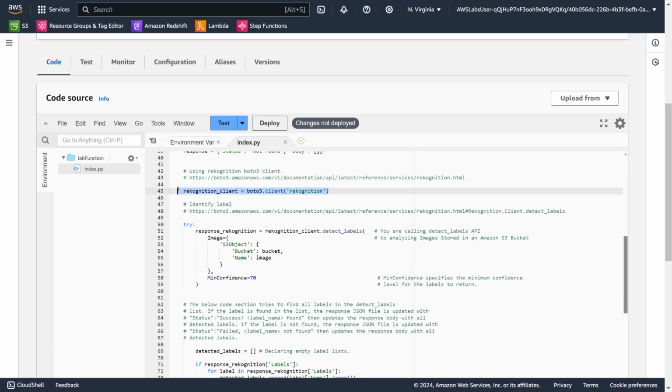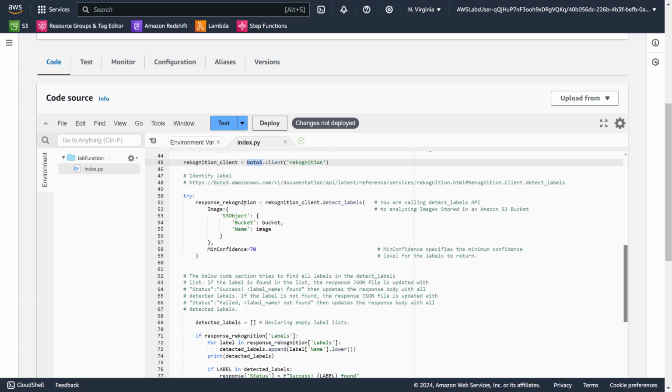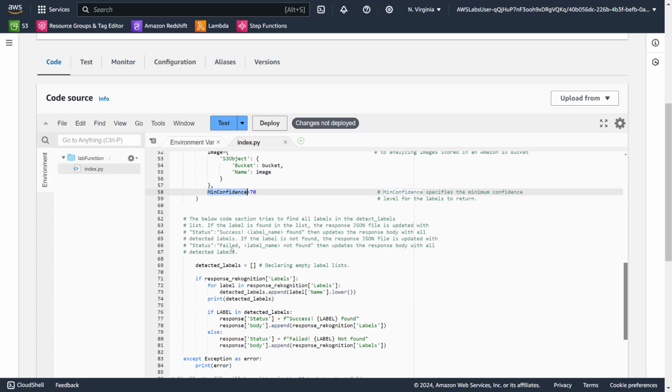Now we are instantiating the Rekognition service from within Lambda using Boto3. And then what are we writing in the code here? From this particular client, there is a method called detect_labels, which takes an image, or base64 content. We are telling it I'm giving an image to you, not a video or anything. Where is that image? It's an S3 object. It's in this bucket and the name is the image key, the file location. And we are saying only give me the labels which have minimum confidence 70.